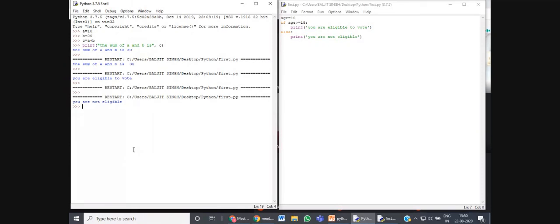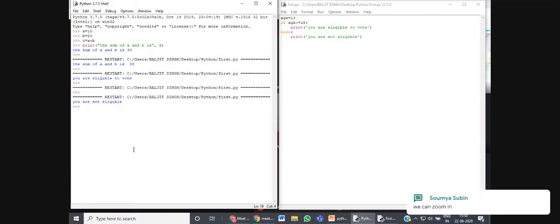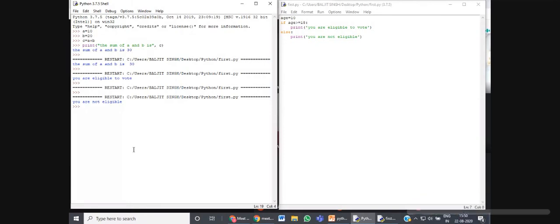If the value of the age variable is 10, then you are not eligible to vote. So this is the otherwise message that I have got. If that condition is false, then what to do otherwise, right? So this is the message I get if the condition becomes false. So this way, the if and else statements work.